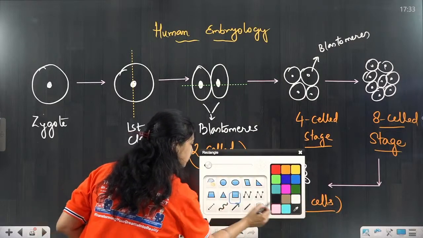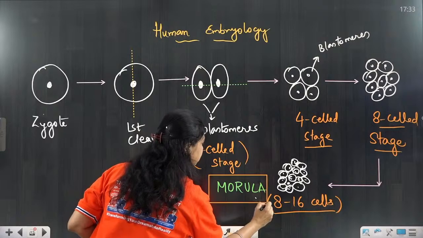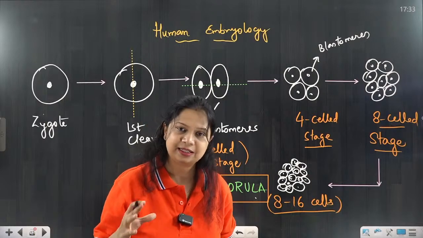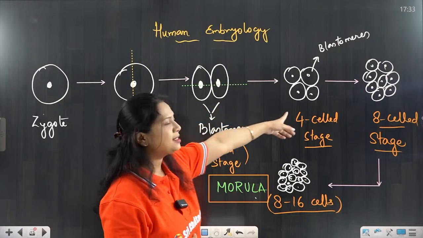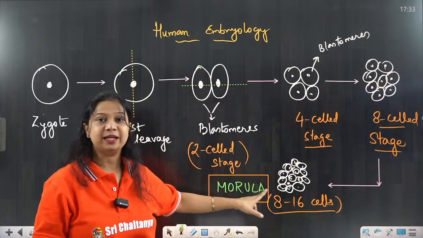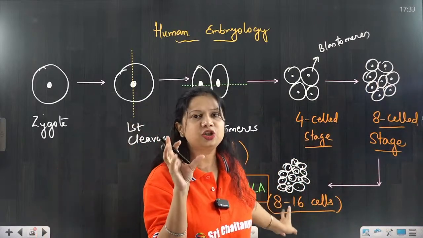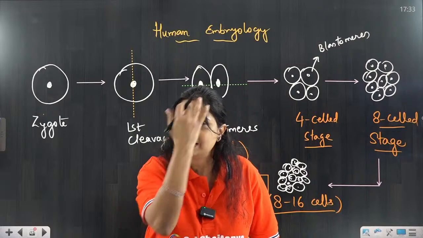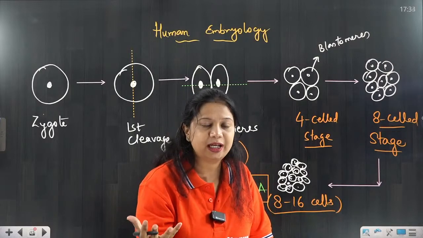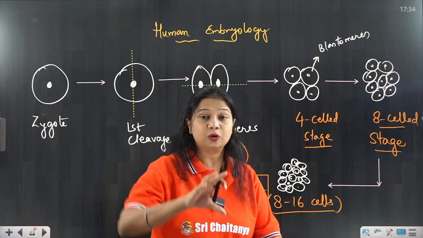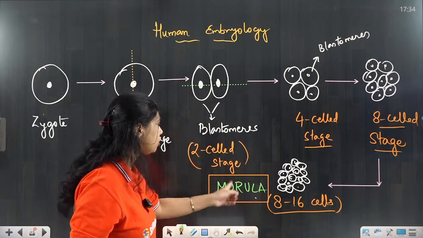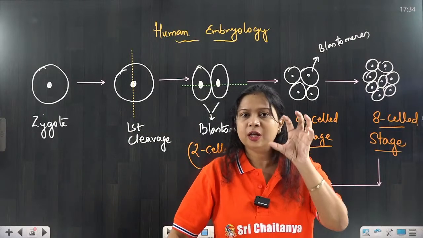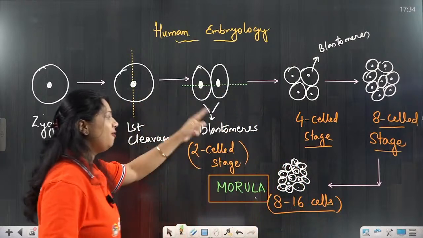This is the morula stage, the 8 to 16 cell stage. You cannot say correctly whether it is 16, 8 or 12. Sometimes it is 10, sometimes 14, sometimes even 15. So this group of cells is called the morula stage. This is the first important stage after fertilization.